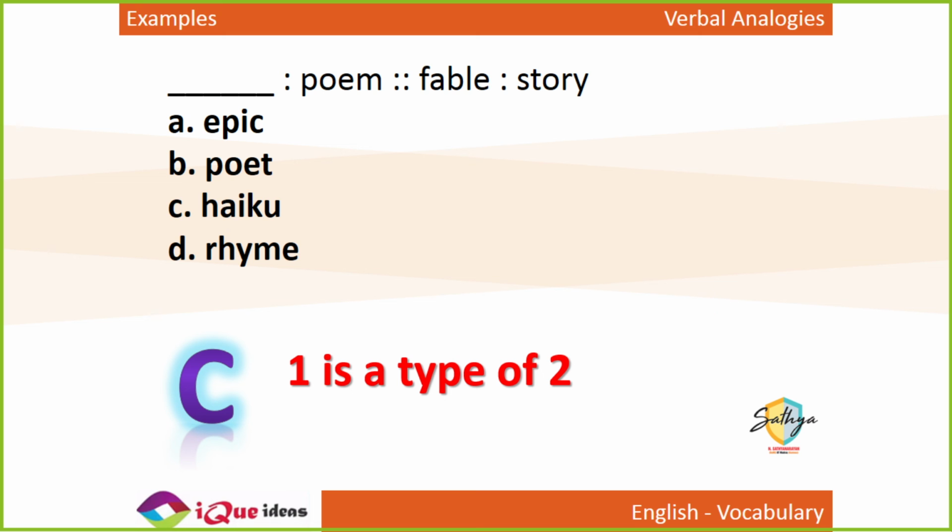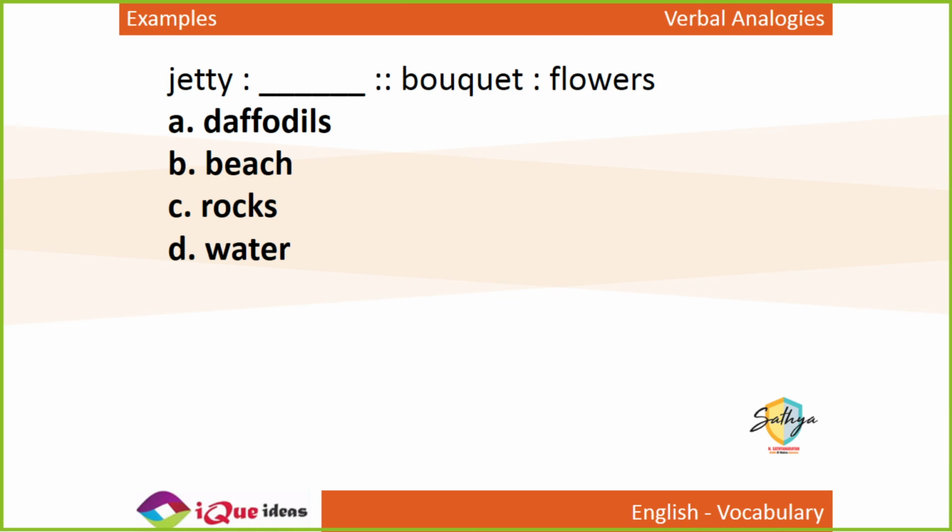Okay. Moving ahead. Jetty is to dash as bouquet is to flowers. A bouquet is a collection of flowers. What is a jetty a collection of? So, just like a bouquet is a collection or made of flowers, a jetty is actually a collection of rocks.